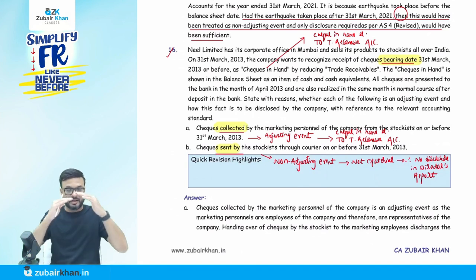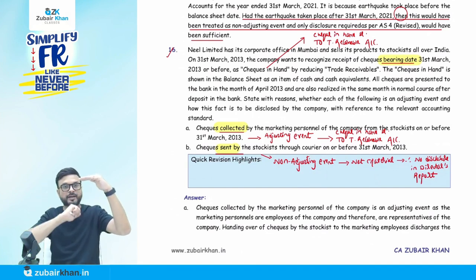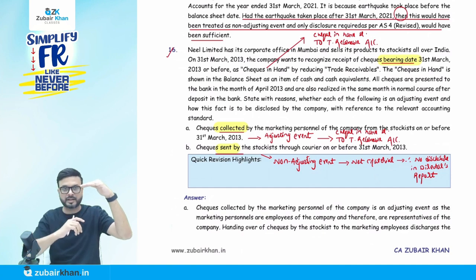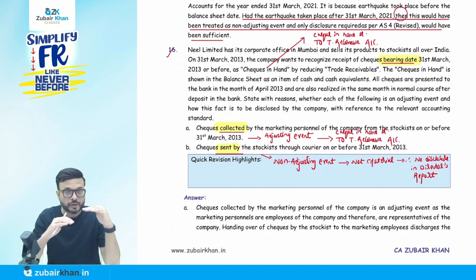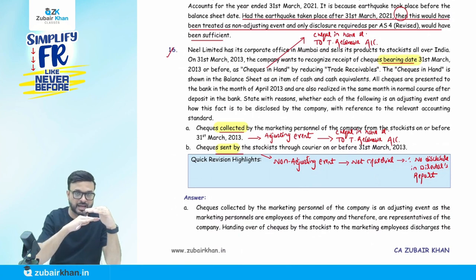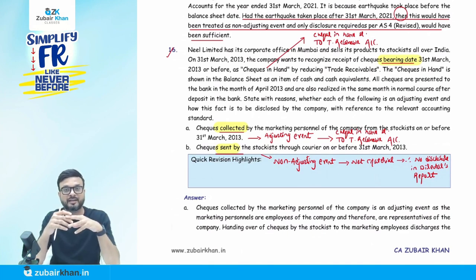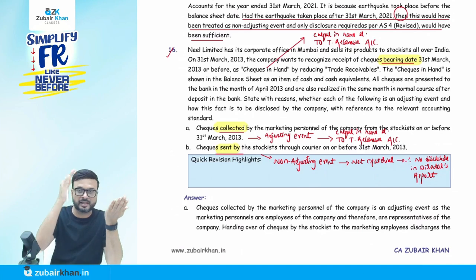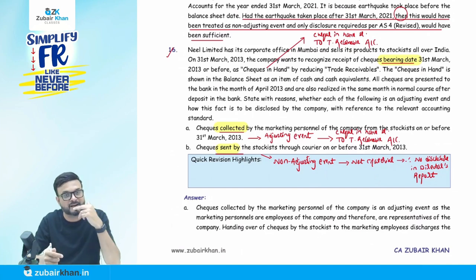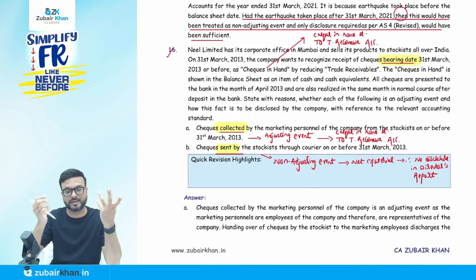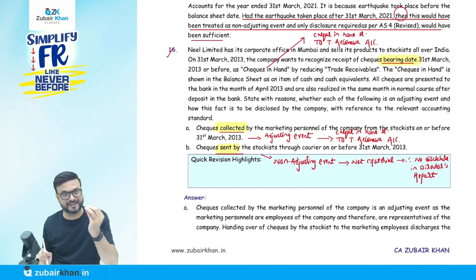If you see under current assets, cash and cash equivalents come. Trade receivable also comes under current assets, as per Schedule 3. So if I am not passing the entry in the second case because it's a non-adjusting event, it's okay. Overall current assets will be the same. Only the effect is that in future my check in hand will increase and trade receivable will go down. But both are part of current assets only. So overall current assets will be the same. That's why it is not material. Therefore, no need to disclose in director's report.